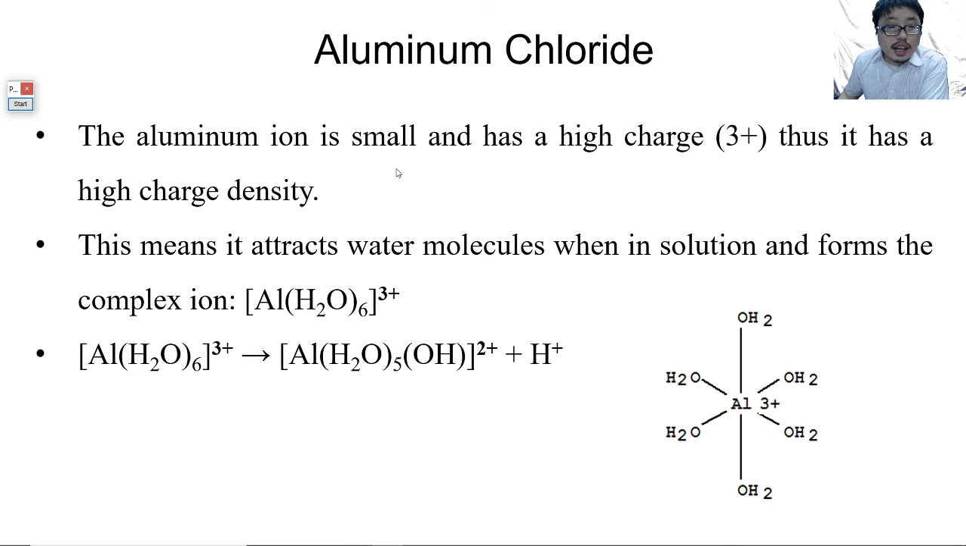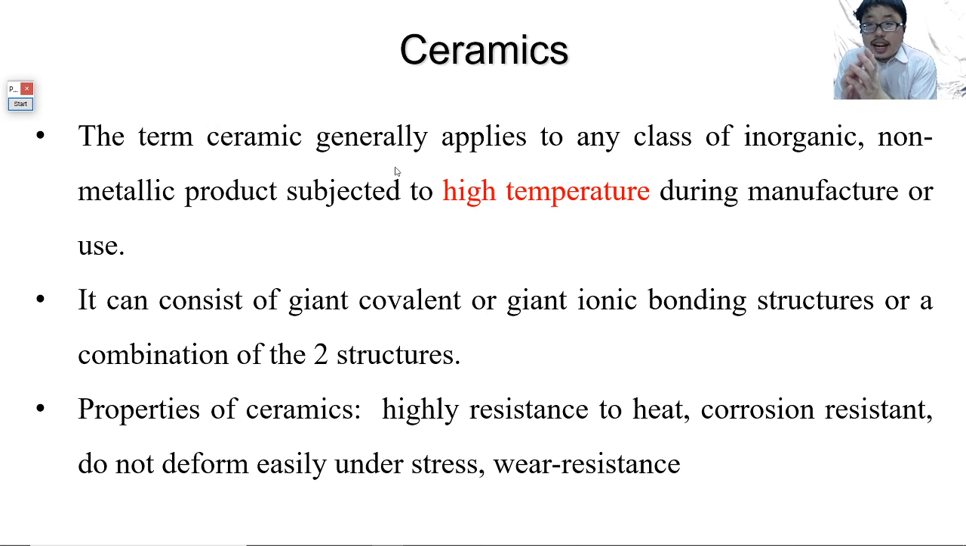Okay. Now, the last part is something very factual. This type of question can come out in the paper as a factual multiple choice question or as a factual question in paper 2. So ceramics apply to any class of inorganic non-metallic objects subjected to high temperature. They can be giant covalent structure or giant ionic structure. What are the properties of ceramics? Highly resistant to heat, corrosion resistant, does not deform easily, wear resistance.